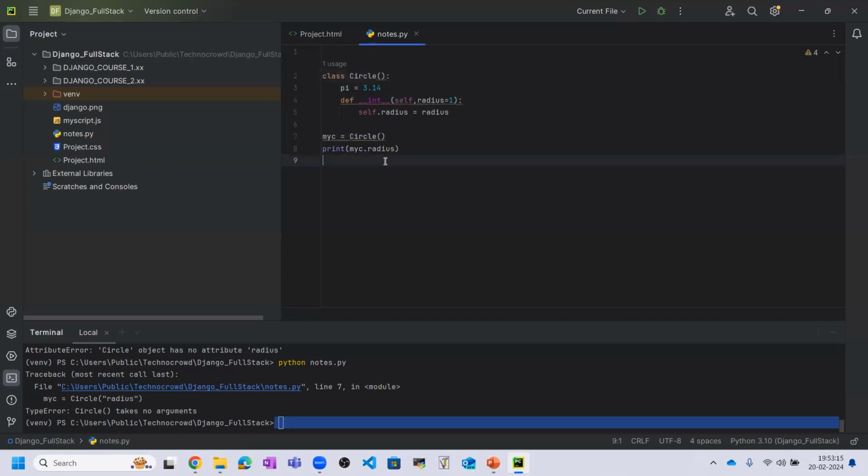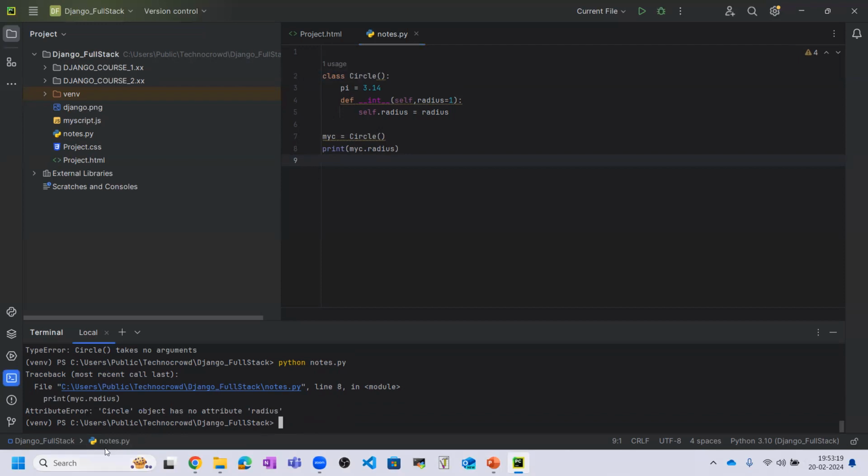Okay, let me see what is wrong. So here line number 8, my dot radius, attribute error. Circle object has no attribute radius. Let me pass the attribute.